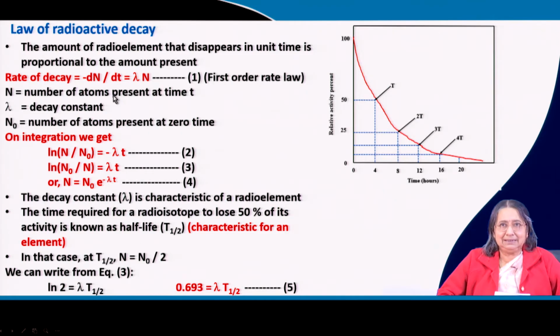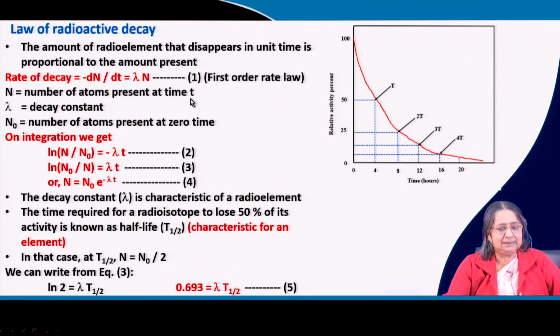The starting, parent element is decaying, so it is not called rate constant but decay constant. Other things are the same. N is the number of atoms present at that time, and N0 is the number of atoms present at zero time, the starting time.